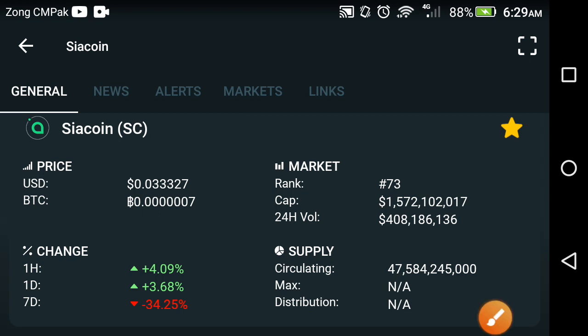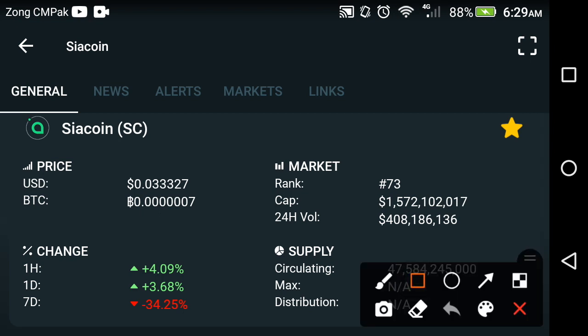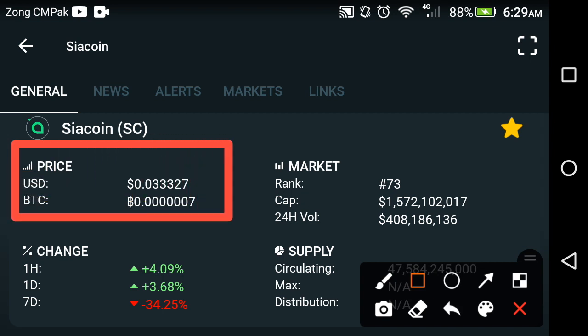So if we look at the current price of Siacoin, the current price of Siacoin is about 0.033327 USD in this time frame. Now let's see the change occurring in Siacoin.